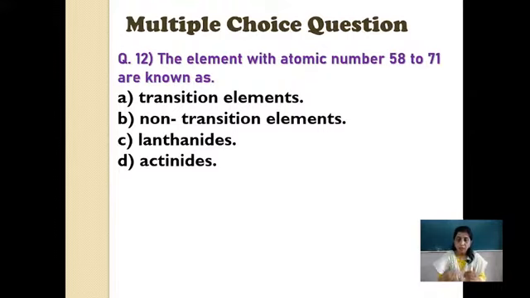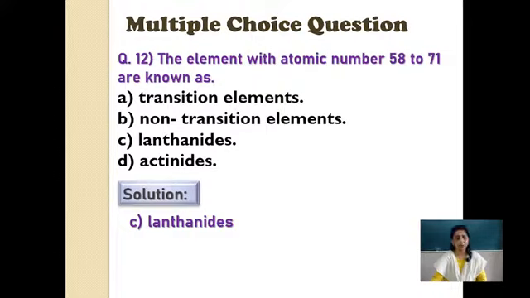So while I am explaining, some students might have got the answer. If your modern periodic table structure is fit into your mind, yes, the answer is lanthanides. Lanthanide starts with, what is the atomic number of lanthanide? And what are actinides? Lanthanide starts with 57. 57 to 71 are the lanthanide series, and the actinide series is 89 to 103. So you need to remember this also. So lanthanide is the correct answer.